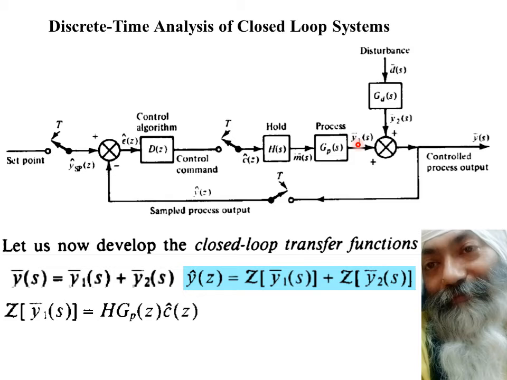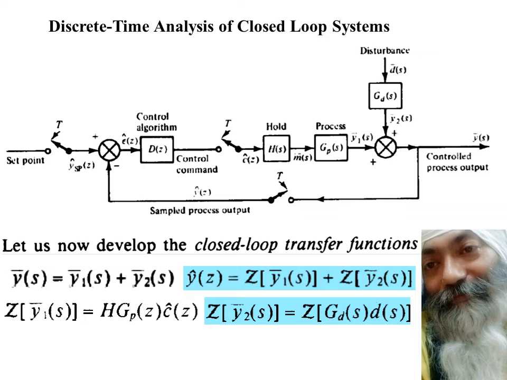Now it is in its Z transform, so for Y(S) we have taken its Z transform, and we will get this as the portion which will go into this part of the equation. What about this part of the equation? Let us see very carefully what is going to happen at this part of the equation.